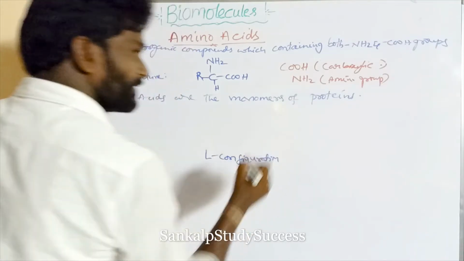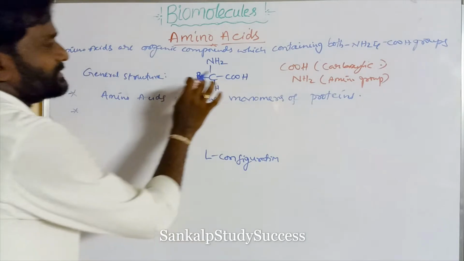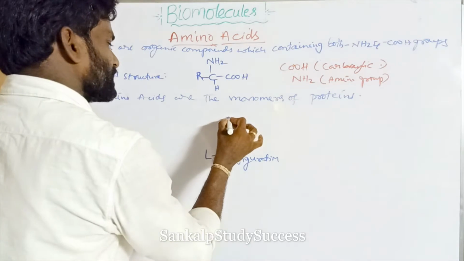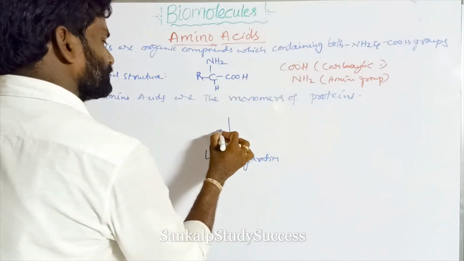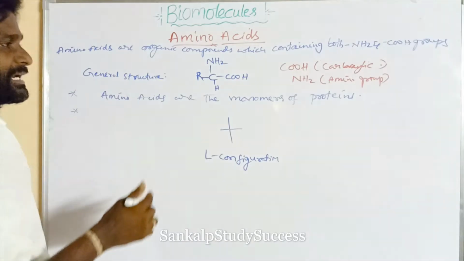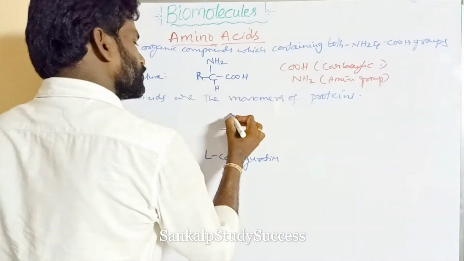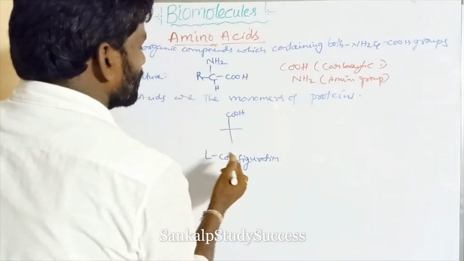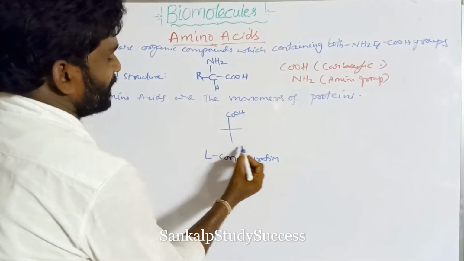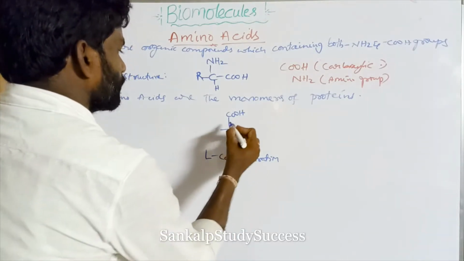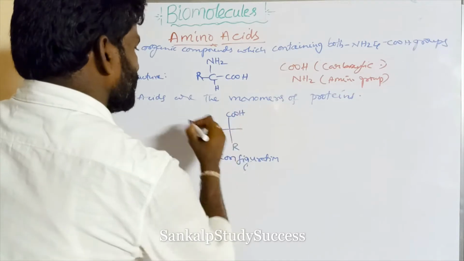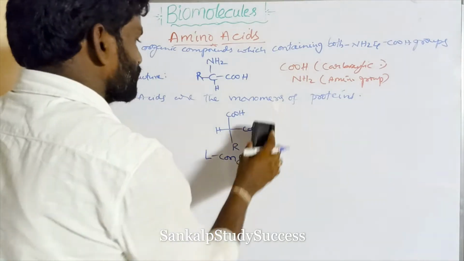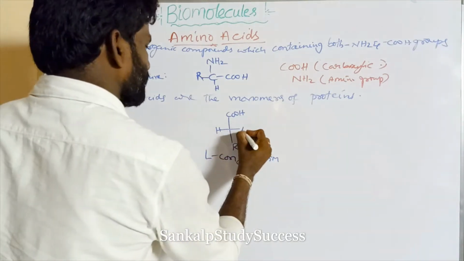What is L configuration? Listen to me. This is the amino acid structure. In the Fischer projection structure, at the top position the oxidizing group like COOH is written, and at the bottom of the Fischer projection the reducing group like R is written. In the horizontal line we write H and NH2.